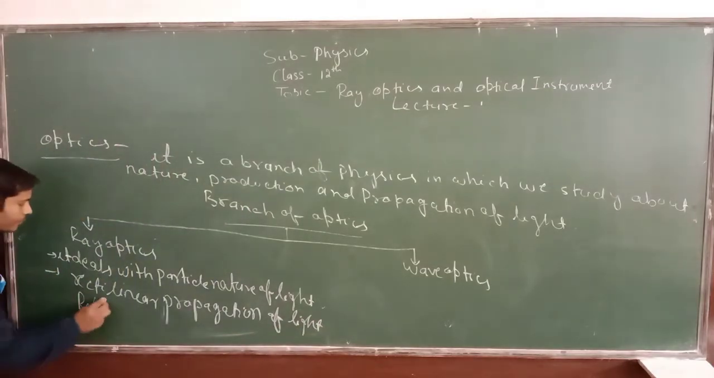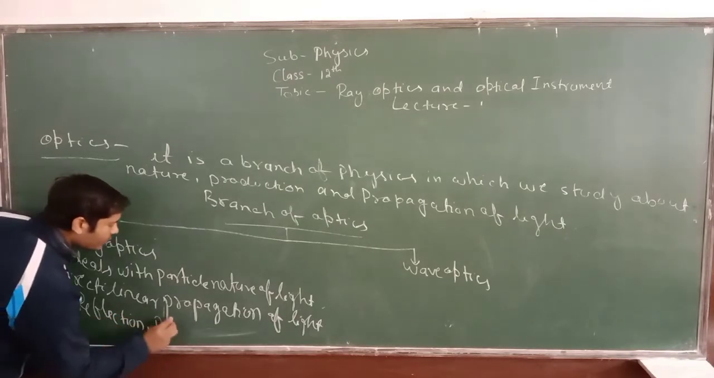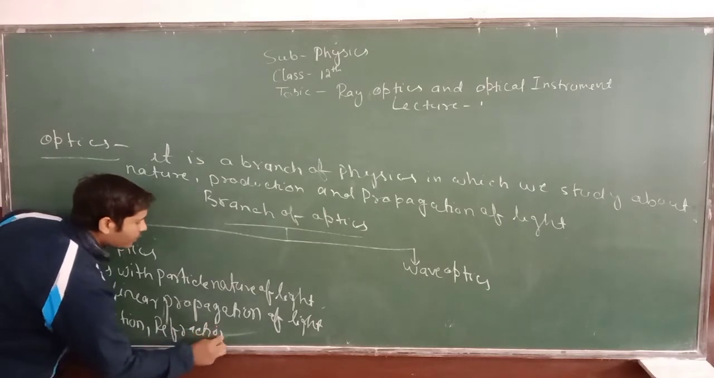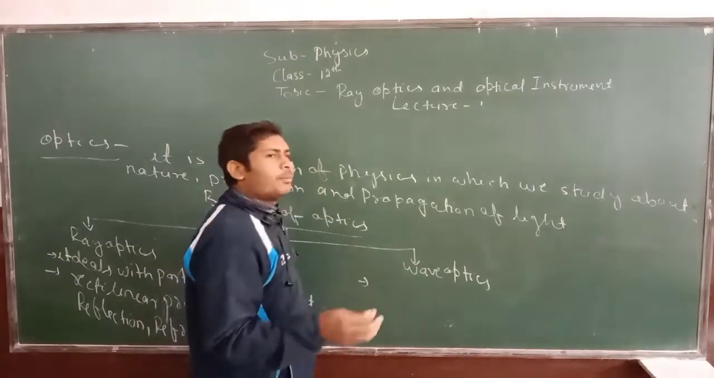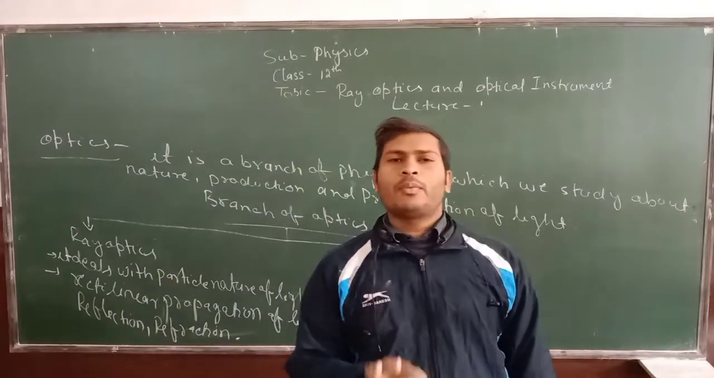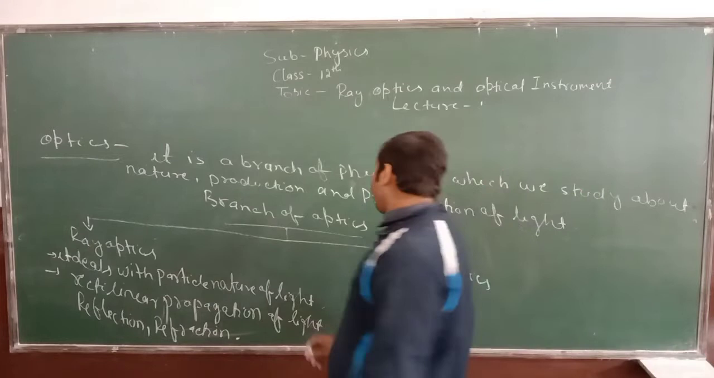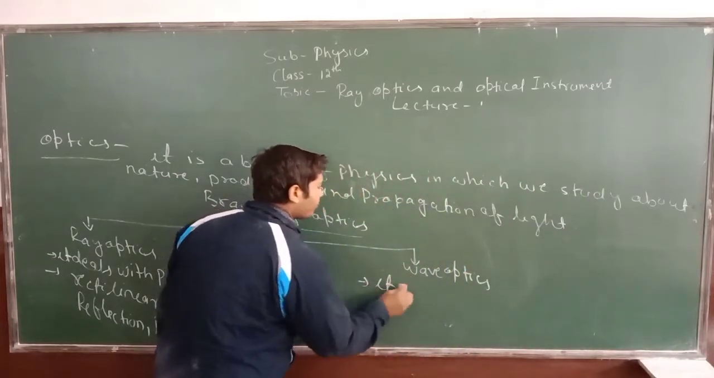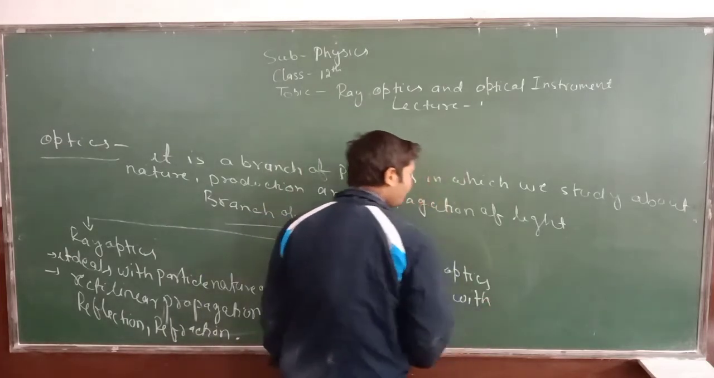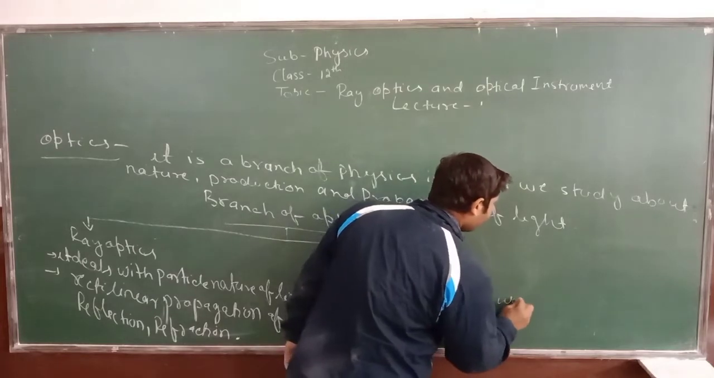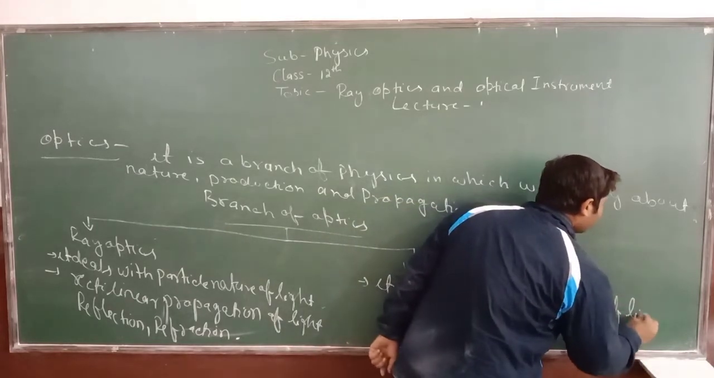Reflection and so on. Whereas in wave optics, light is treated like a wave. Means light emits from any source in the form of wave. It propagates in the medium in the form of the wave. So wave optics means it deals with wave nature of light.